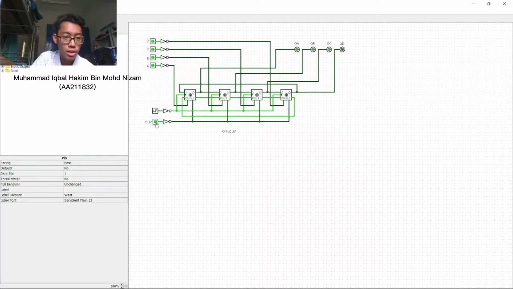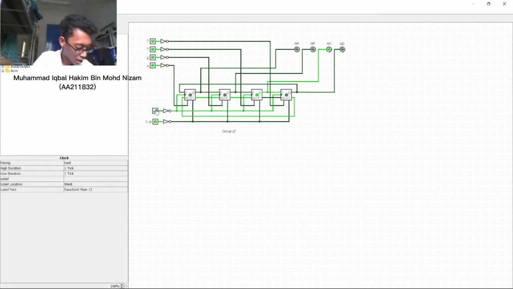Next, we need to turn on the parallel load. So we need to turn on the clear and turn off input B. The output is FFB equals 1, while the others are 0. Next, we need to shift right. So we need to turn back on the input B, and then we need to click on the clock. So FFC becomes 1.